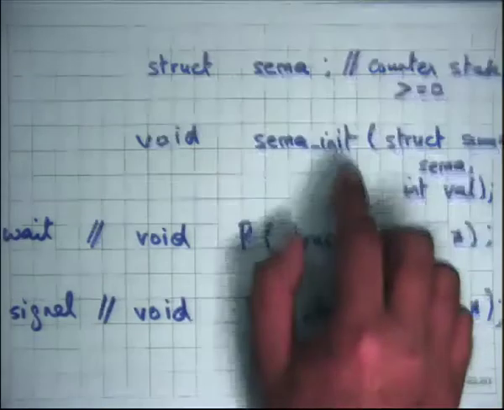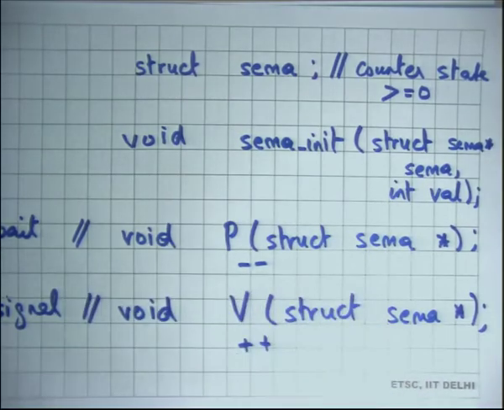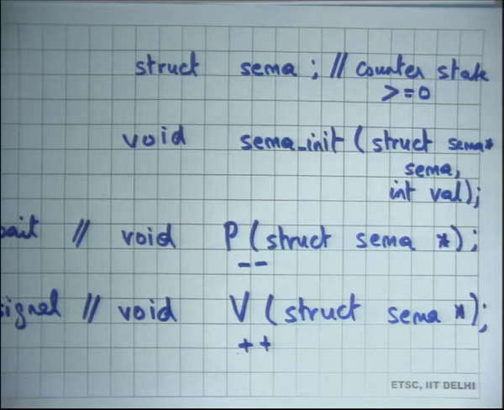Once again, init just initializes the counter to val. P decrements the counter, except that it ensures the semaphore never becomes negative. If the semaphore is 0 and somebody has called p, it will not actually decrement it; it will start waiting for the semaphore to become greater than 0, and when it does, it will decrement it and come out of p. And v simply increments the semaphore, and when it does, if it finds that somebody is waiting for it to become greater than 0, it will wake them up and say you can now decrement it.